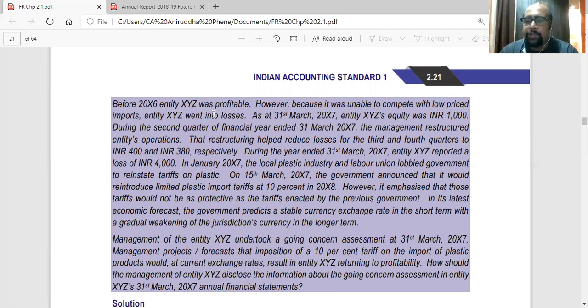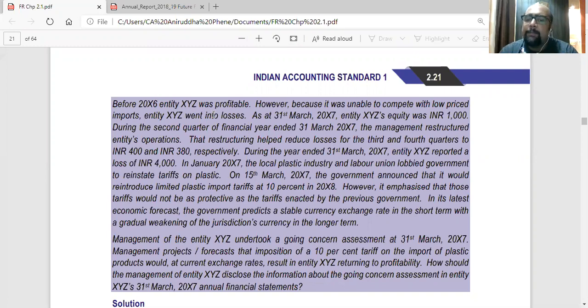after the government changed the policy, entity XYZ's equity, that is net worth or net assets, was around 1,000 rupees. They have just taken that figure, 1,000. We are talking about the year 6-7, 2006-2007. During the second quarter of that financial year, the management restructured the entity's operation. They tried to restructure the operation so as to bring back profitability.